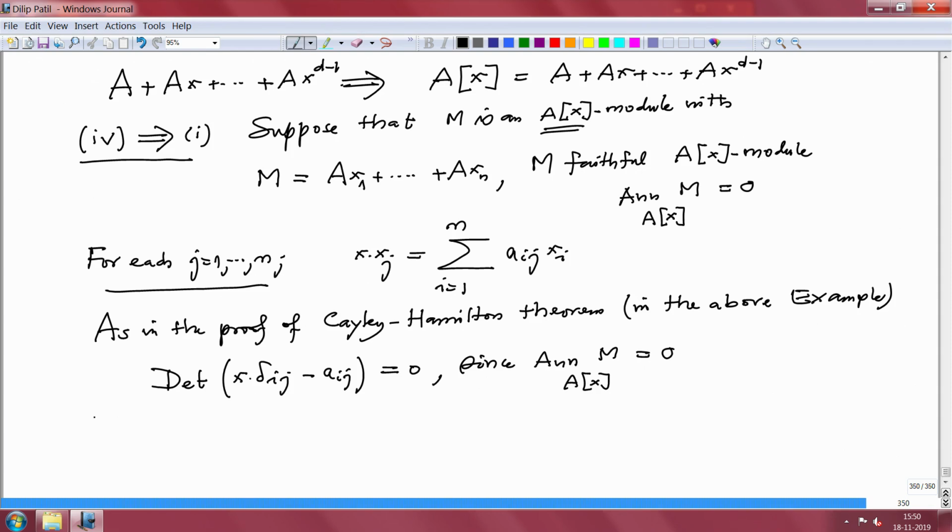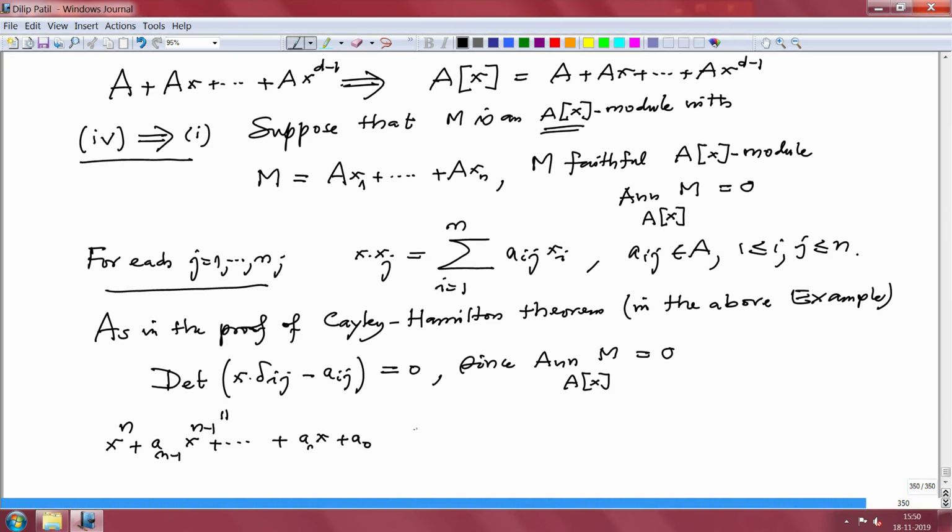When you expand this determinant, it is a monic polynomial of degree n, and the coefficients come from some multiplications and additions of these aij's, which are elements in the ring A. So when you expand, this becomes x^n plus a_{n-1} x^{n-1} and so on, plus a1 x plus a0.